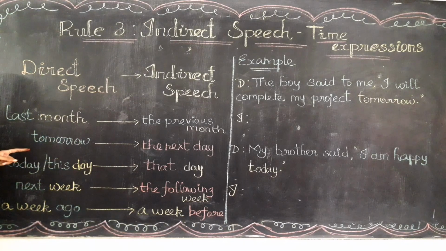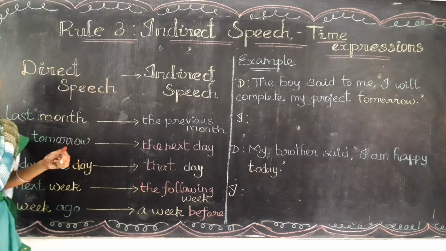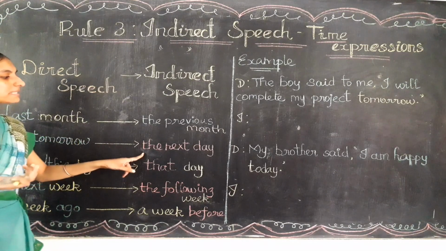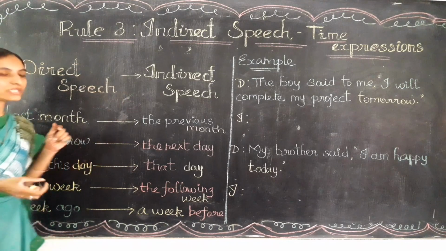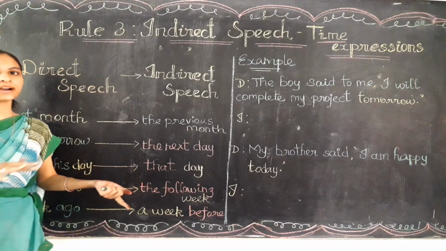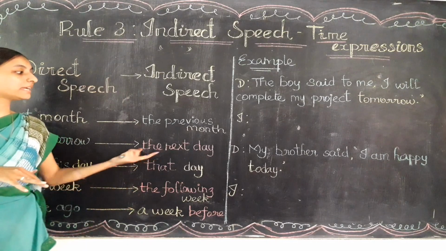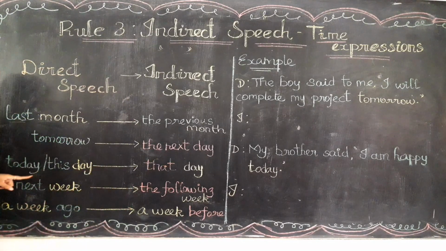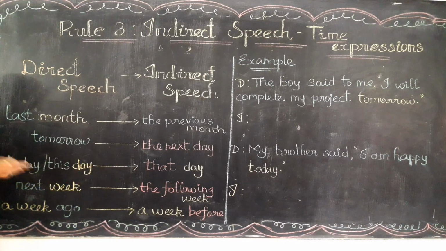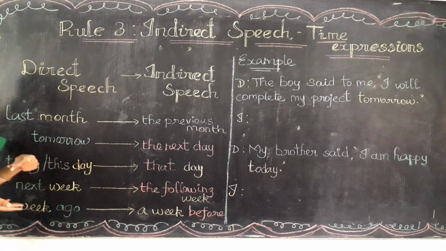Let's go to the next word, that is tomorrow. I will come tomorrow. The word tomorrow should be written as the next day in the indirect speech. Tomorrow means the next day. So the next day only we need to write. Today or this day: we know the replacement of the word this in the indirect is that. So this day will be that day. Today also should be written as that day only.